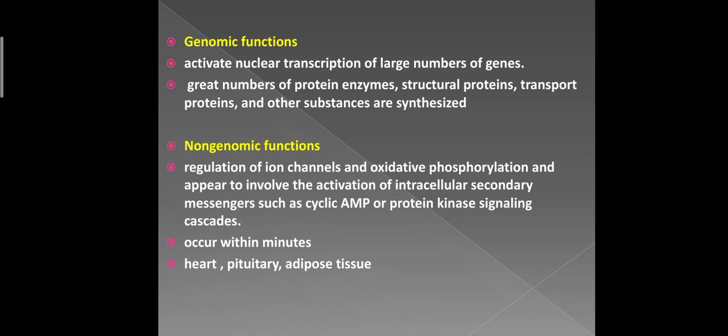Non-genomic functions of thyroid hormones include the regulation of ion channels and oxidative phosphorylation, and they appear to involve the activation of some intracellular secondary messengers like cyclic AMP and protein kinase signaling pathways. These functions occur within minutes, and they are seen to act in heart, pituitary, and adipose tissue. These are the tissues in which the thyroid hormone acts through the non-genomic, or we can say through the second messenger systems.